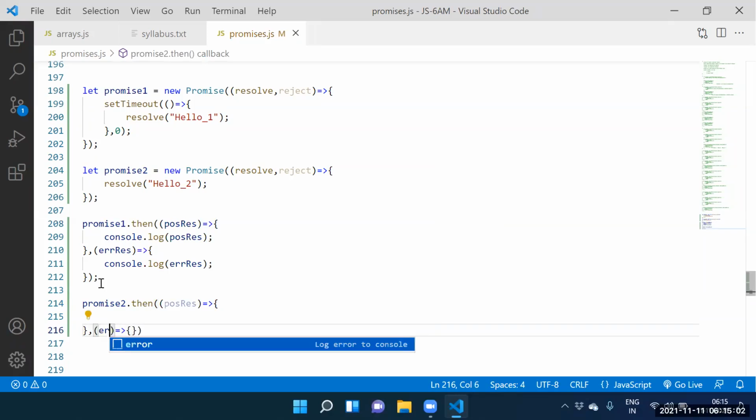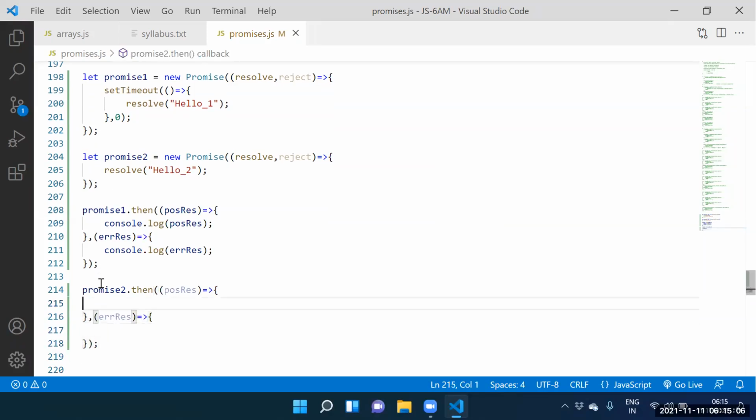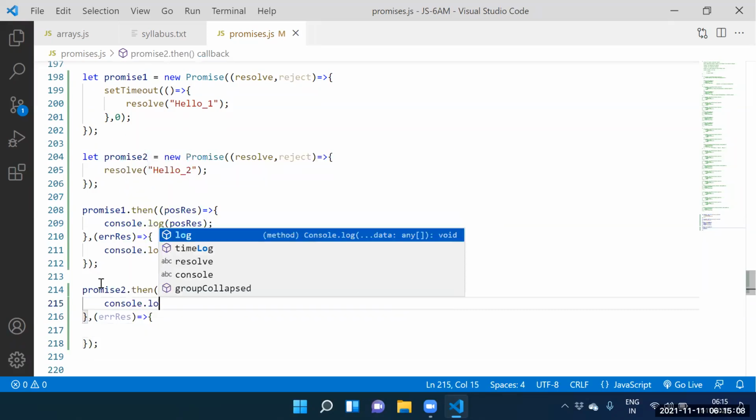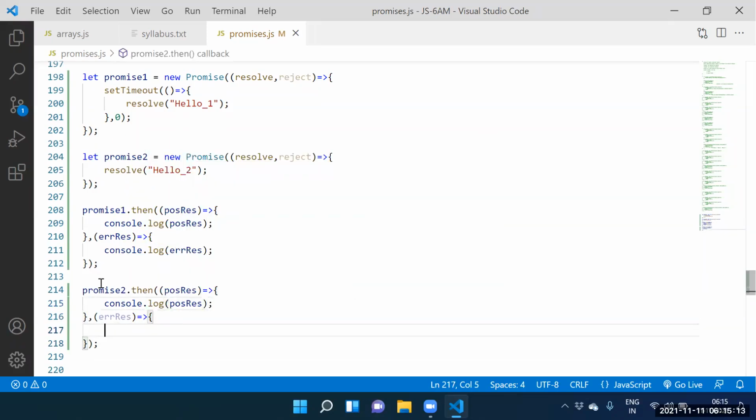Which response do you want to supply? We need to supply the positive response. Next one is the error response. Can I print it here? Console.log of which response? Positive response. Can I print the error response? Console.log of error response.